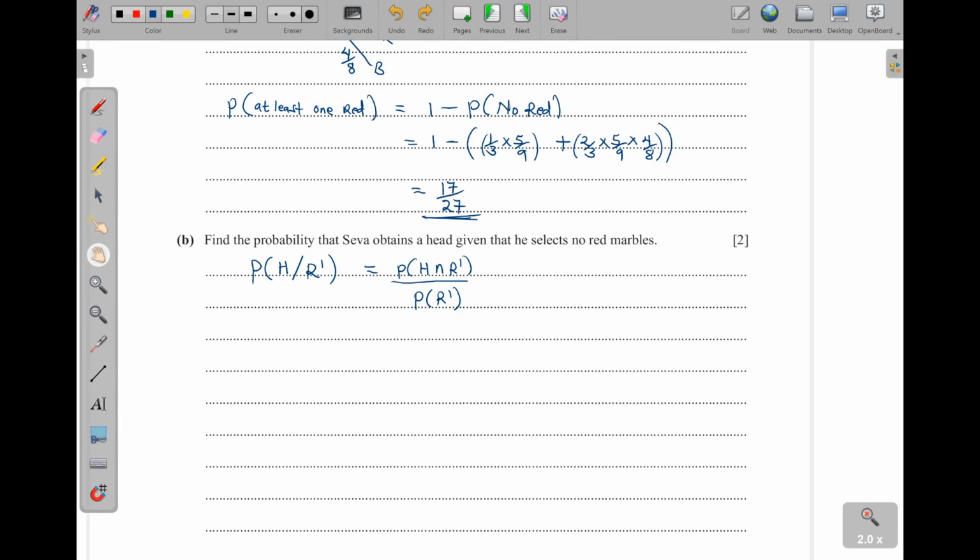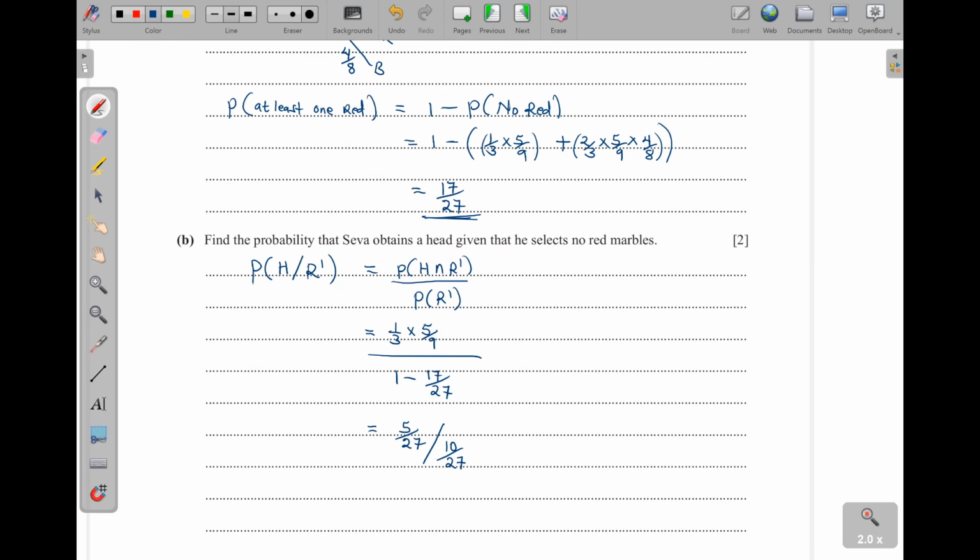1 over 3 times 5 over 9. Then down here, no red. Now, we subtracted something here, 1 minus no red, and then we got this one. That means to get probability of no red, I will say 1 minus this one. As simple as that. Okay? It can be 1 minus, that's 17 over 27. So 27 minus 17, don't you get 10? Yes, that is 10. So 5 over 27, then we are dividing by 10 over 27.